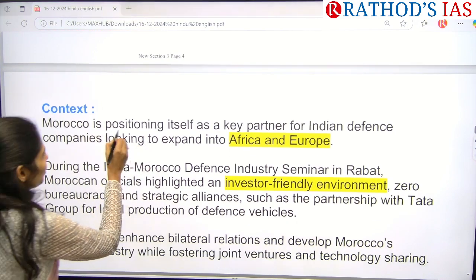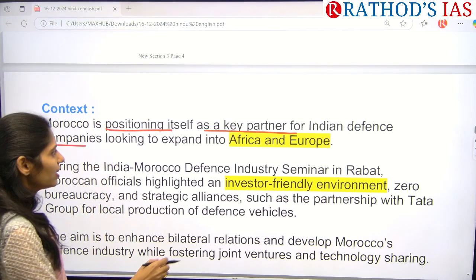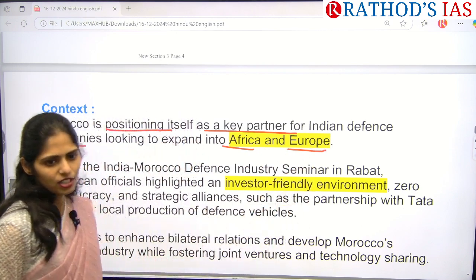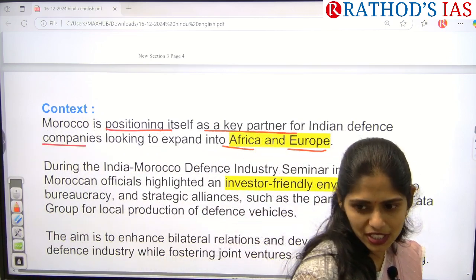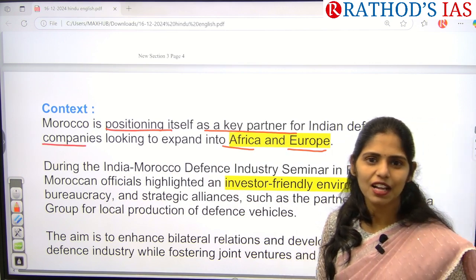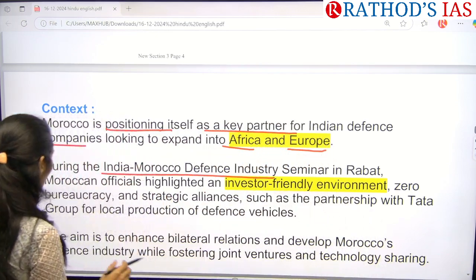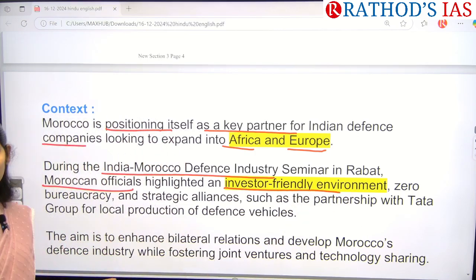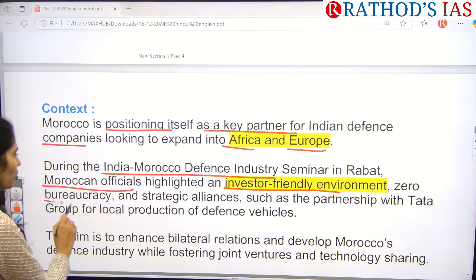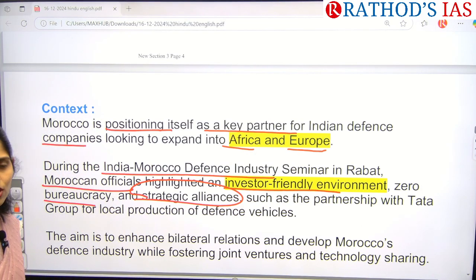So Morocco is positioning itself as a key partner for Indian defense companies, and we want to expand into Africa as well as Europe. This is the first step that we are taking so that we can establish our defense industries in different countries and showcase our power in defense as well. During this India-Morocco Defense Industry Seminar at Rabat, Moroccan officials highlighted that they are going to provide an investor-friendly environment to India for establishment of industries, with zero bureaucracy, and as well as some strategic alliances, such as the partnership with Tata Group for local production of defense vehicles.